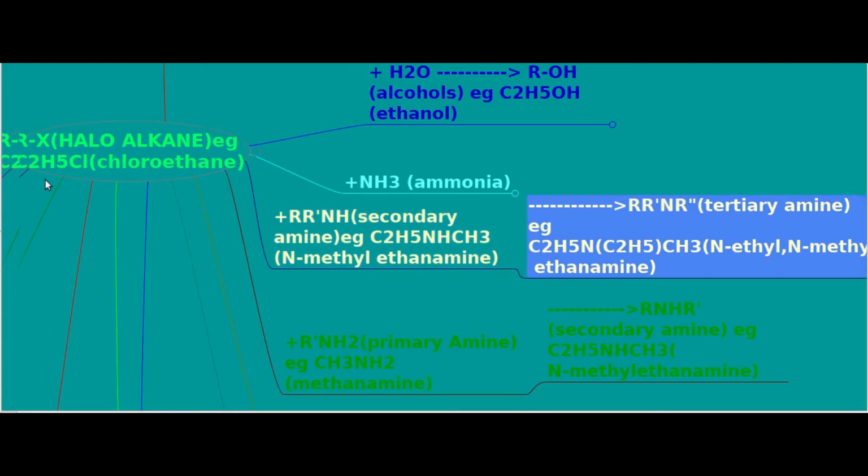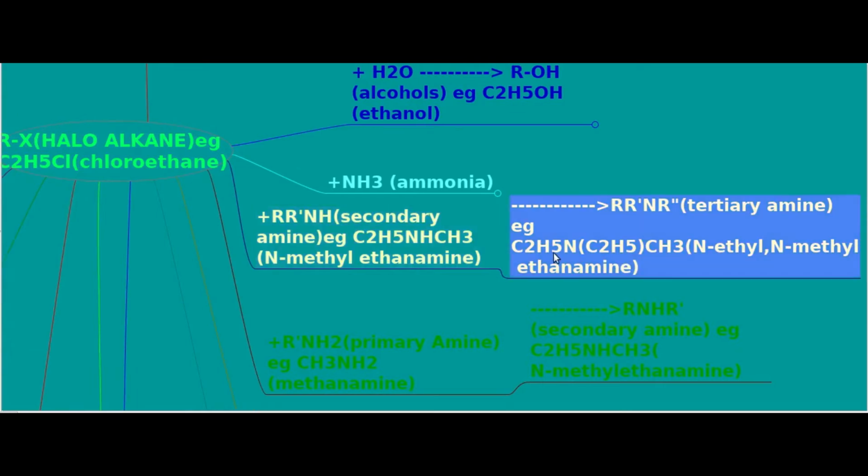And for example, if C2H5Cl reacts with C2H5NHCH3, the product will have C2H5 twice and CH3. N-ethyl N-methyl ethanamine will be the product.